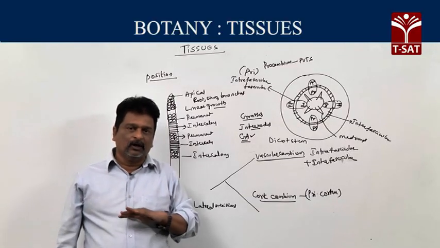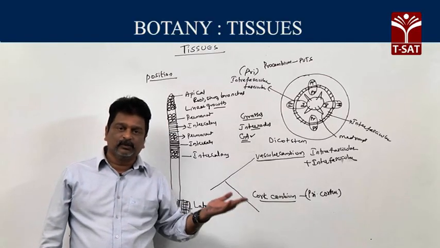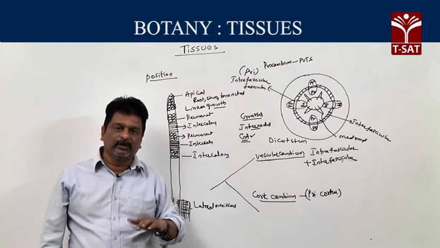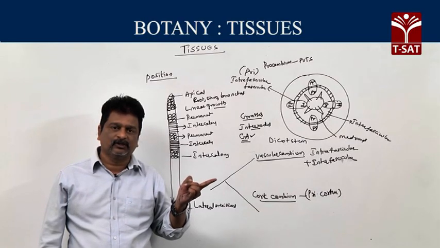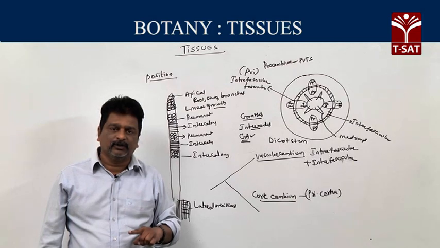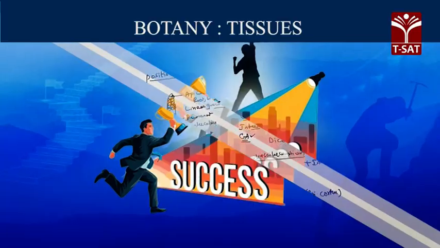So the question: all lateral meristems are secondary, wrong. All lateral meristems are primary, wrong. Lateral meristems are both primary and secondary.